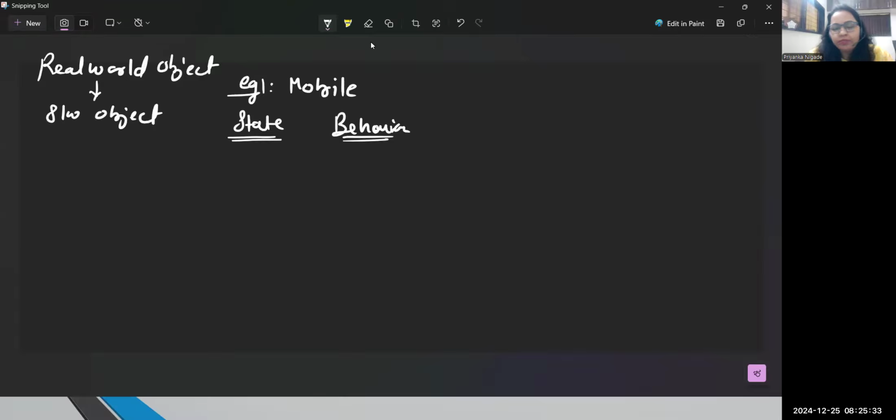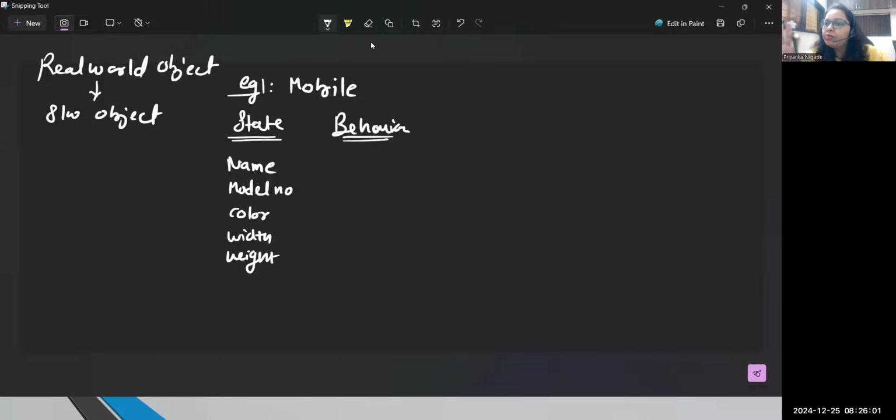Generally, every mobile has a certain name, and a model name also. Every mobile's color can be different. Width can be different, weight can be different. All of these we can say are the state of that mobile. So we can identify that mobile with some name, some model number, some color, maybe some brand number, whatever it is.